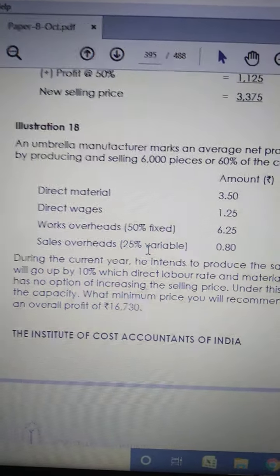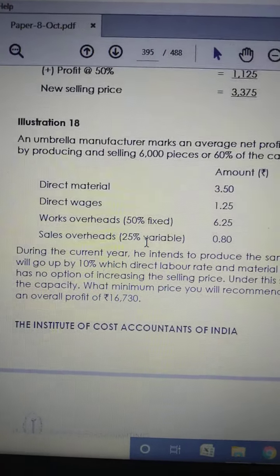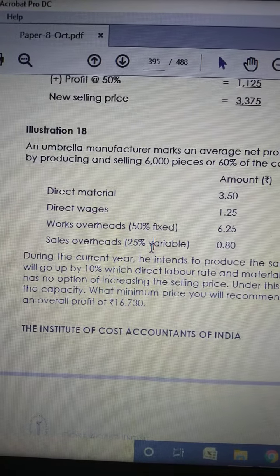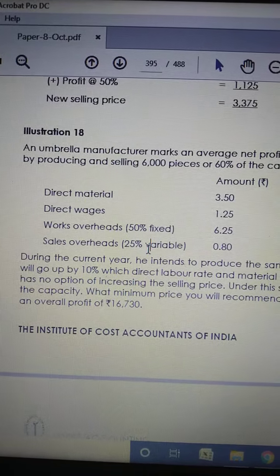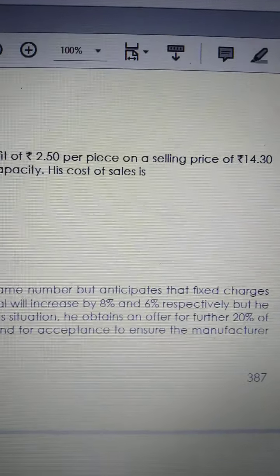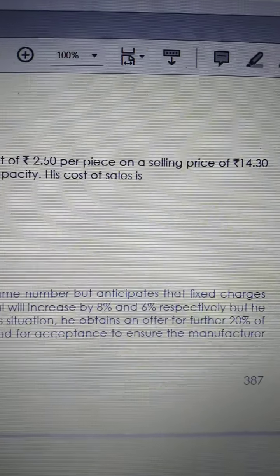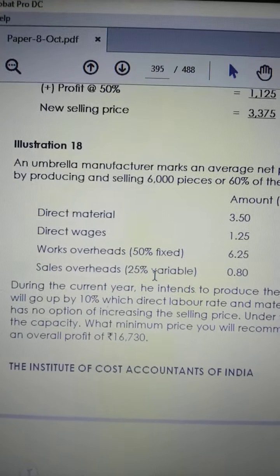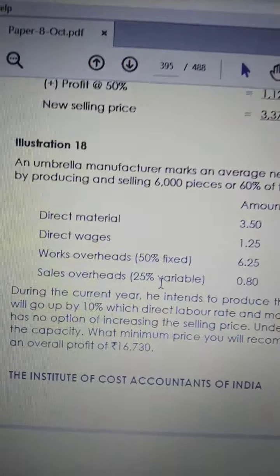So today we will discuss marginal costing part 6, illustration 18. Page number is 387, October 2019 edition, which is available in the institute website. So what is the question?